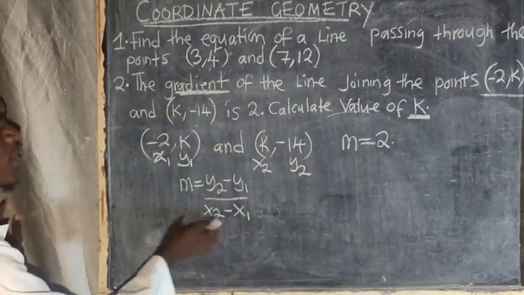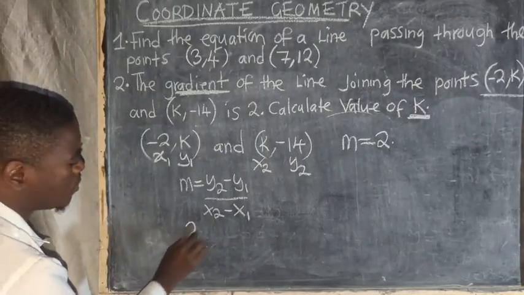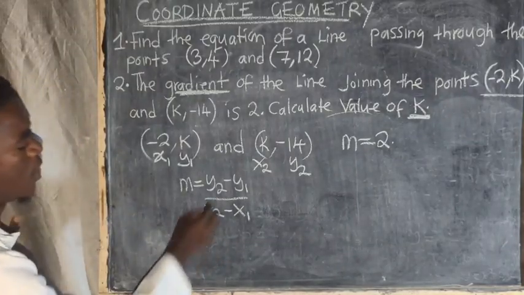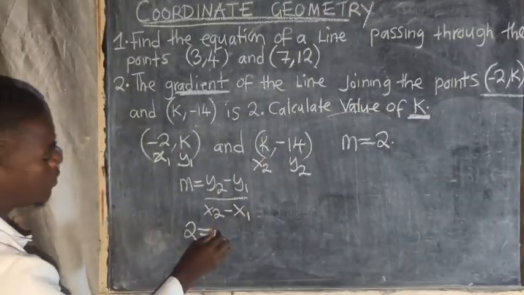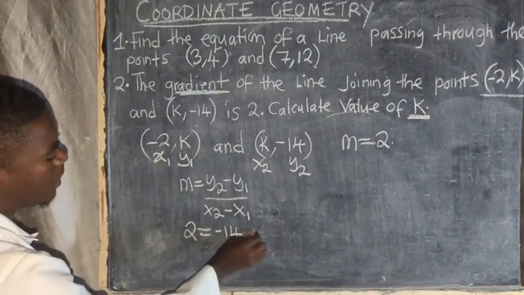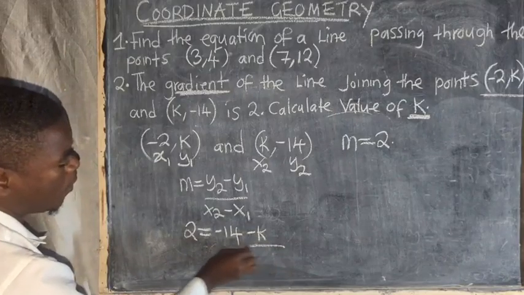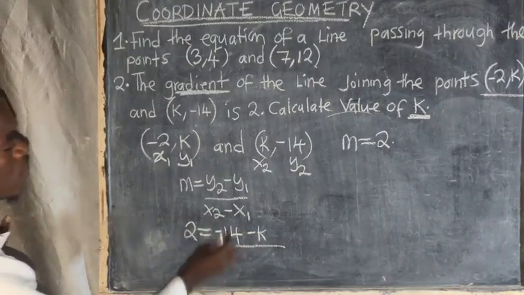Then you put in there, gradient is 2, which is equal to, what is your y2? Negative 14. Minus, what is your y1? That is k. Over, what is x2? k.